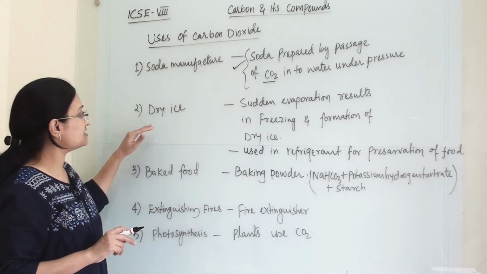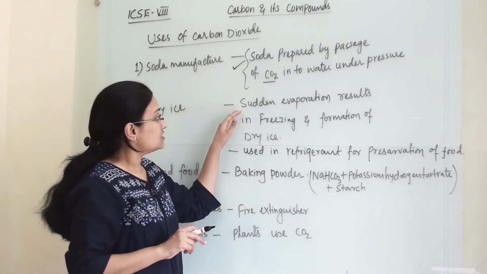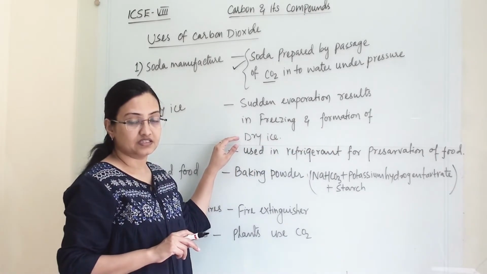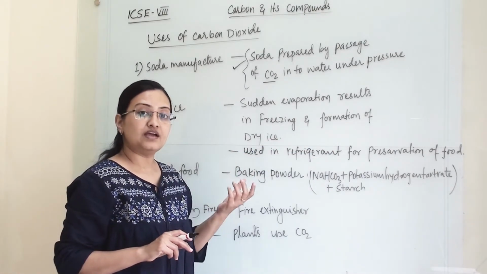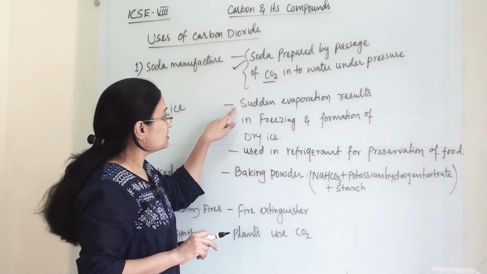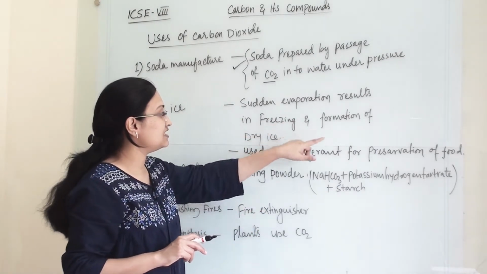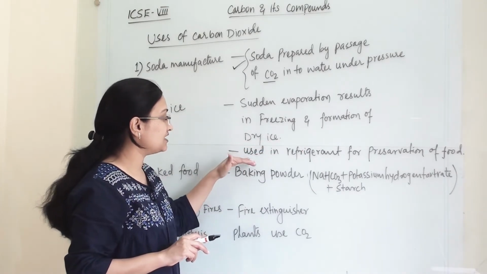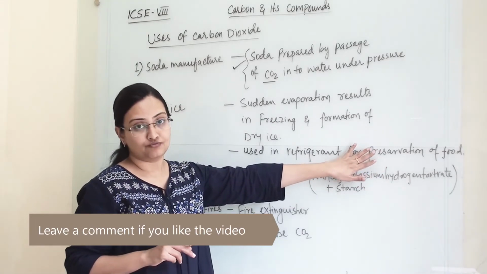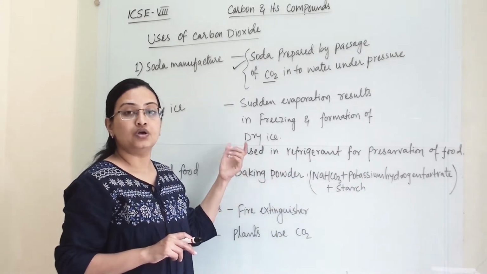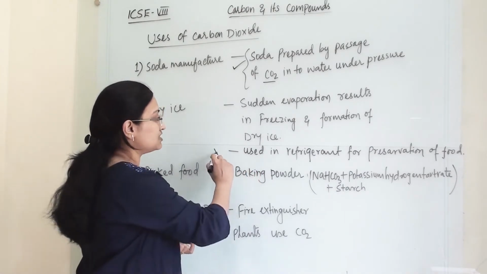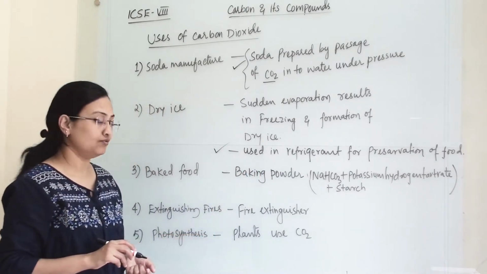Now second is dry ice. Sudden evaporation results in freezing and formation of dry ice. Carbon dioxide freezes very easily compared to water. So the sudden evaporation results in freezing and formation of dry ice. That's why it is used as a refrigerant and for preservation of food. It is very easy to freeze carbon dioxide gas.